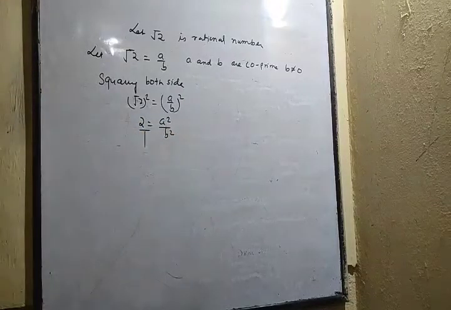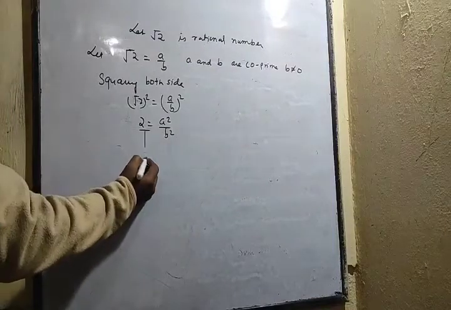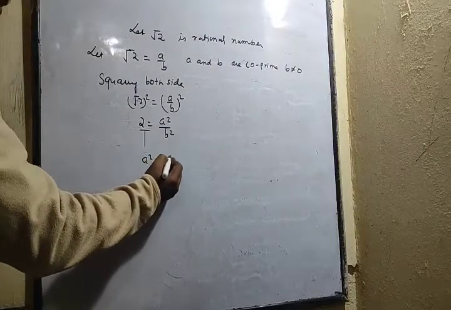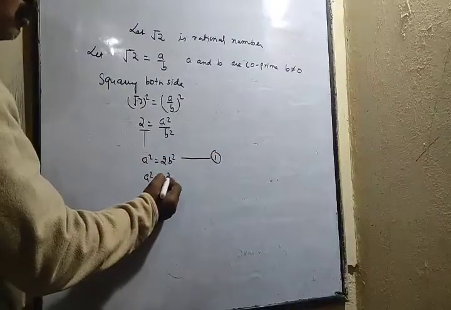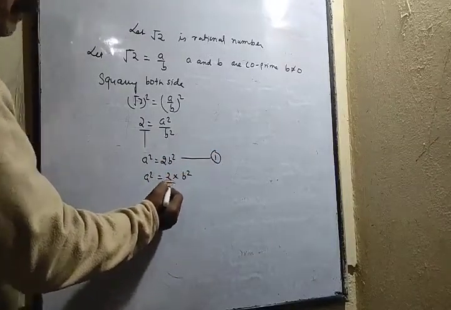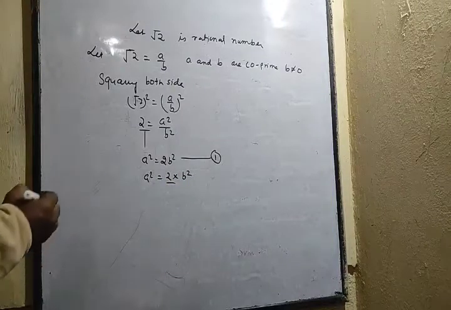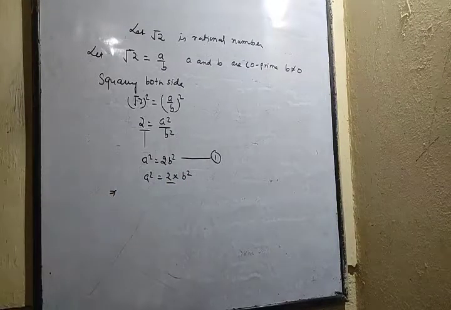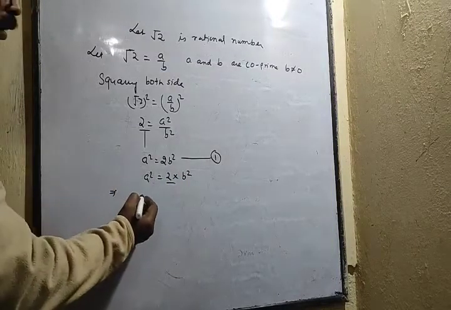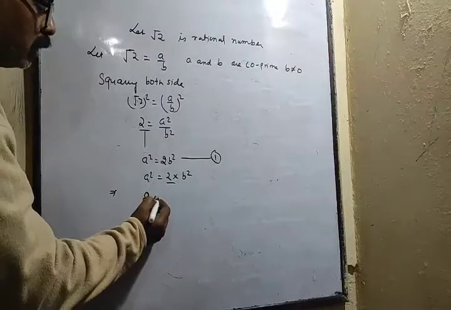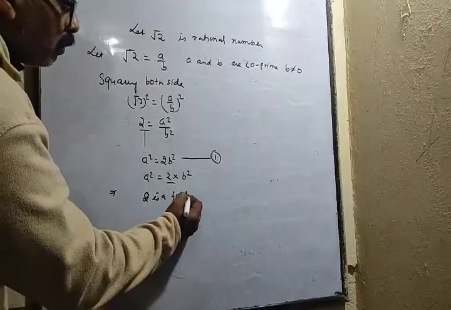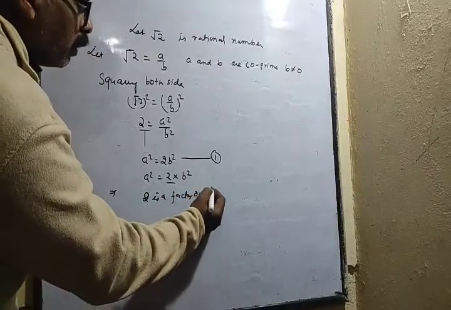If we do cross multiplication, then a square comes out as 2b square. We'll mark this as 1. This a square is 2 into b square, meaning one of the factors is 2. So we can say that 2 is a factor of a square.